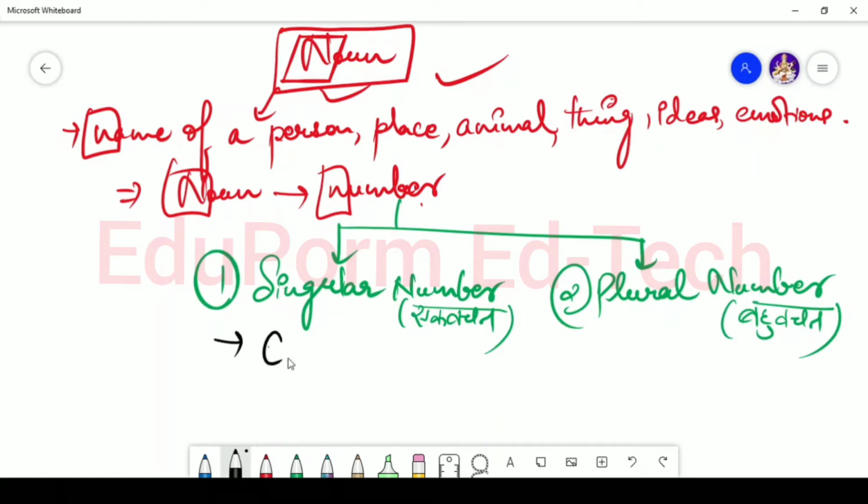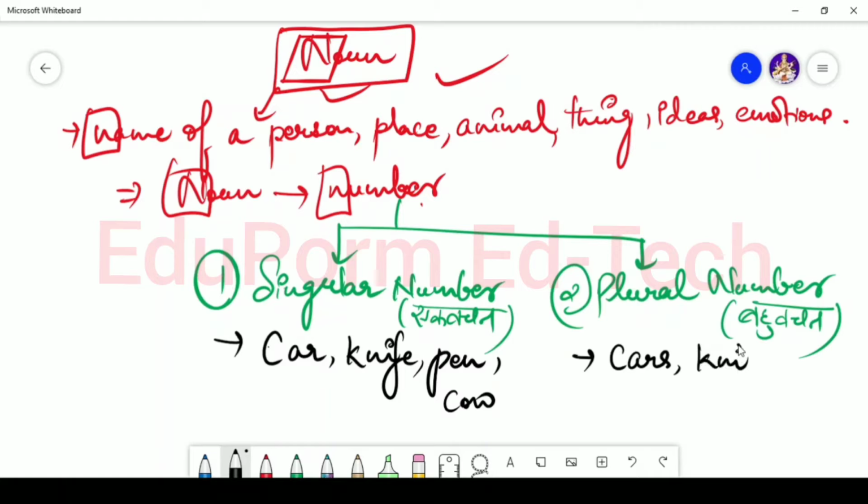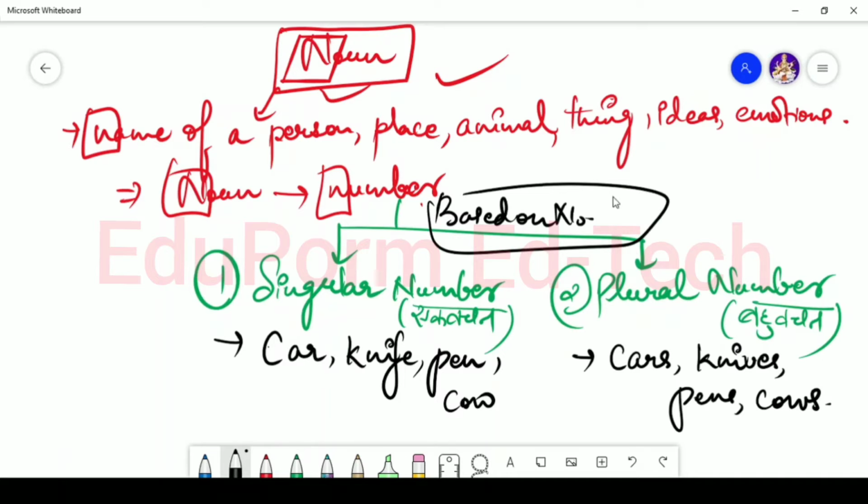Let's say, for example, if I'm saying car or knife or pen or cow. Okay, so what is the plural form of these? The plural form will be cars, knives, pens and cows. Okay, so based on number there are two types. And what are those two types? Singular number or ekvachan in Hindi, or plural number or bahuvachan in Hindi.